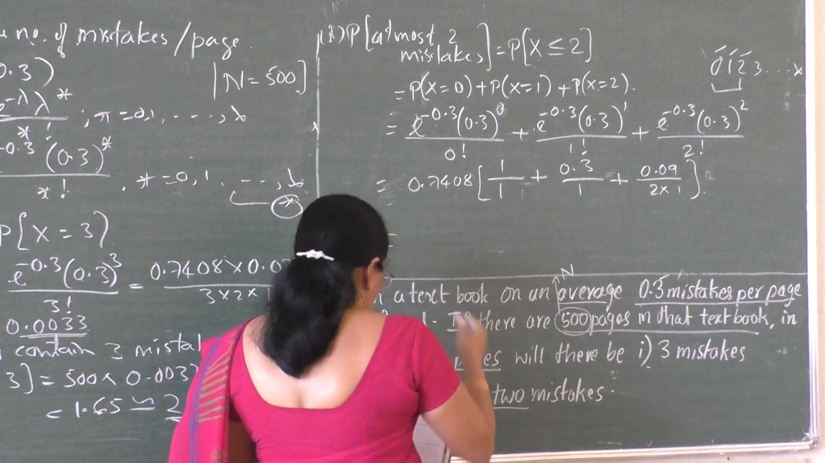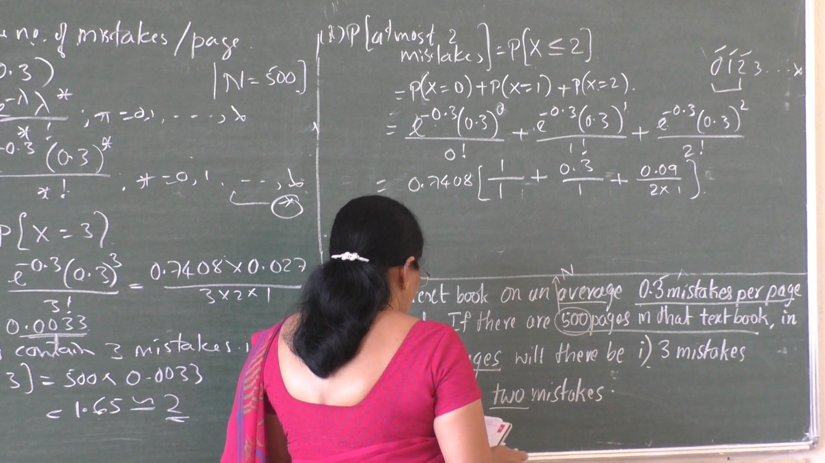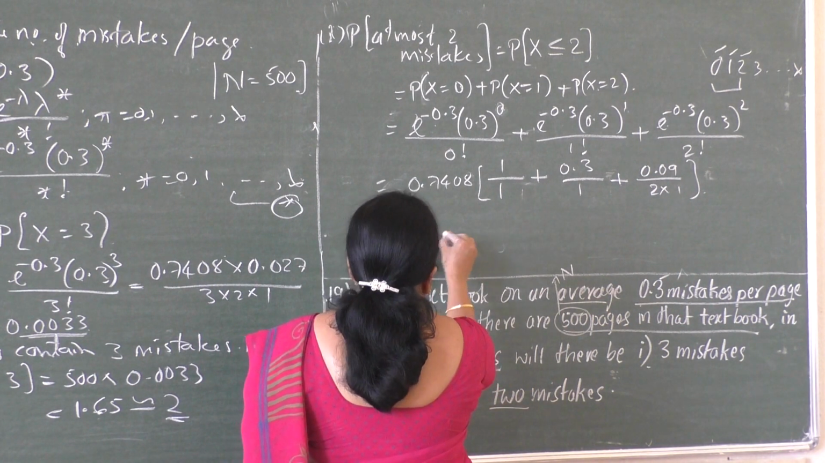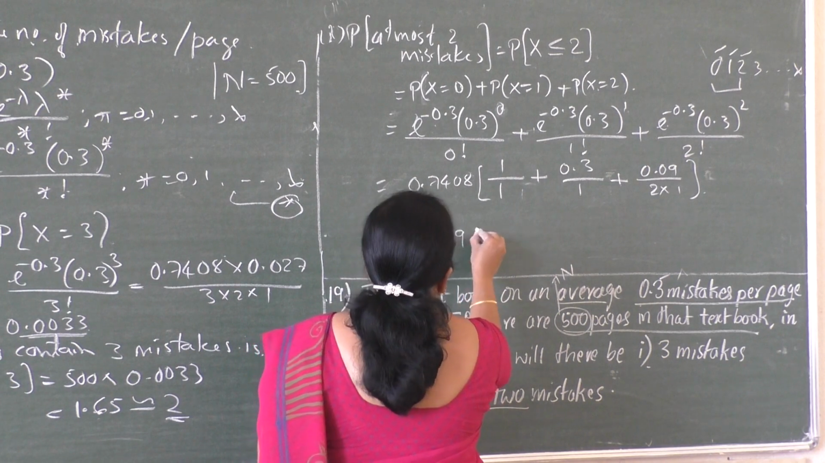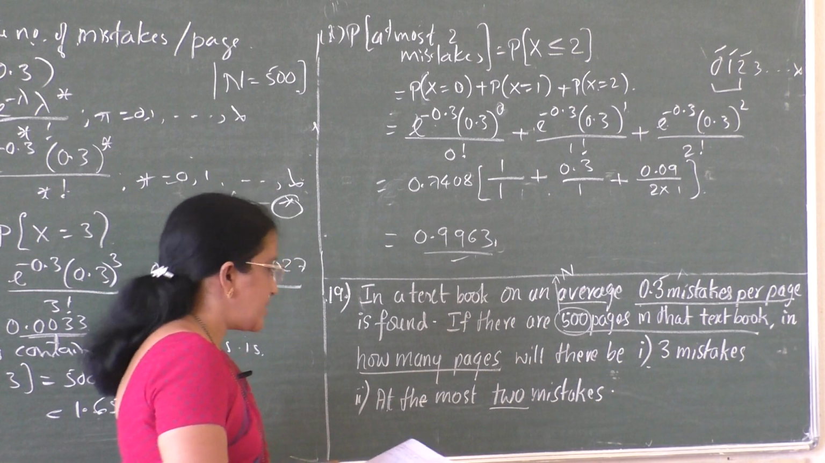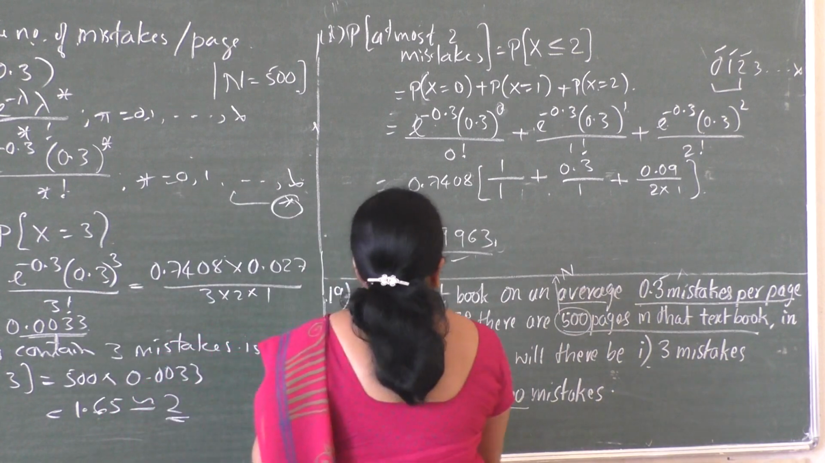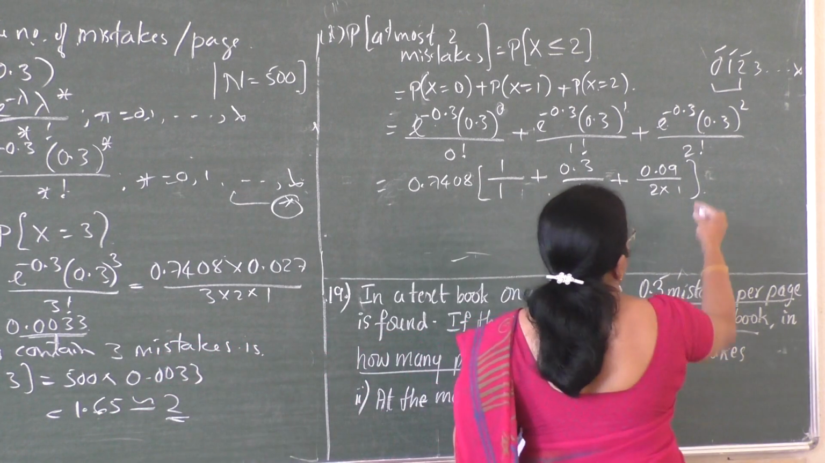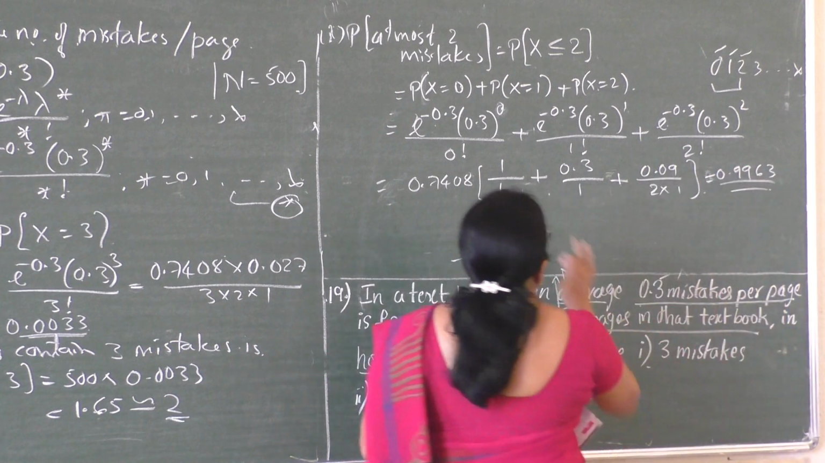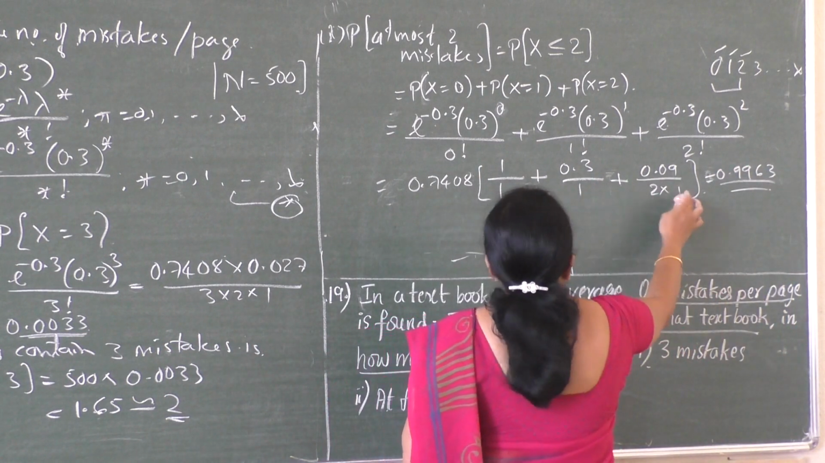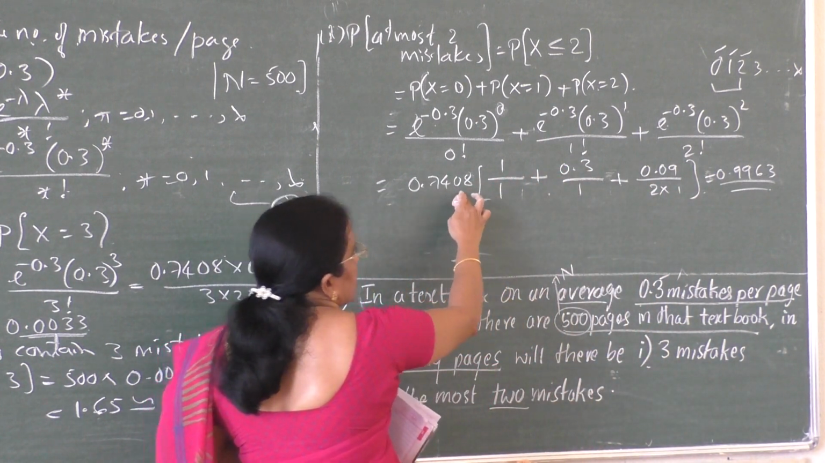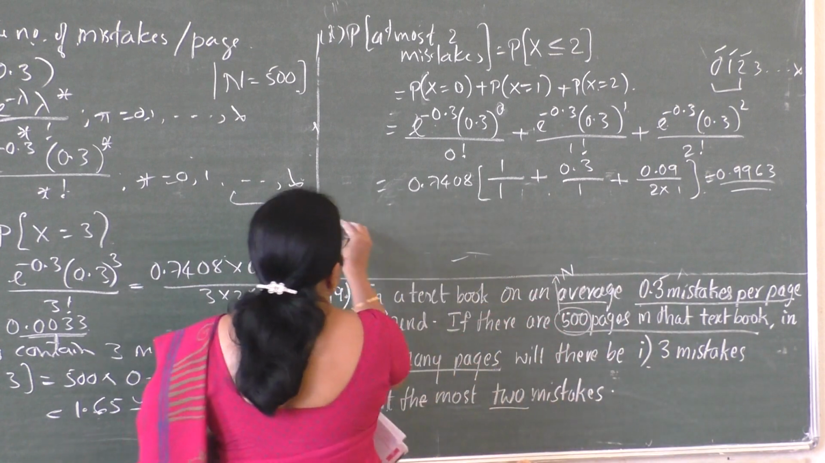Which is equal to, the answer is 0.9963. Simplify this and get the answer, 0.9963. First, simplify this, add all those factors and multiply with the 0.7408. You will be getting that answer.